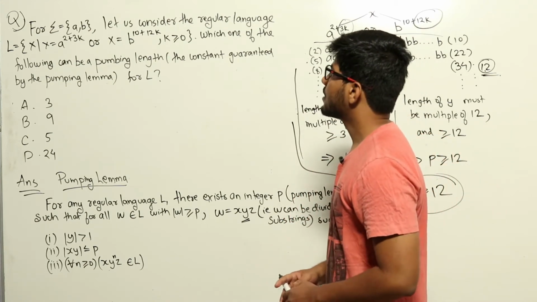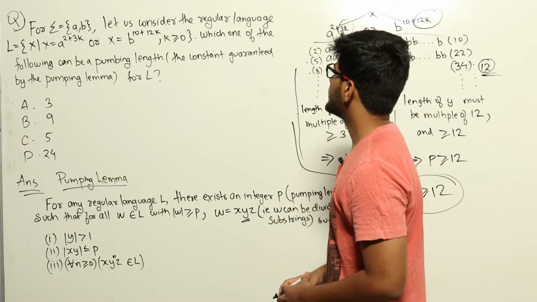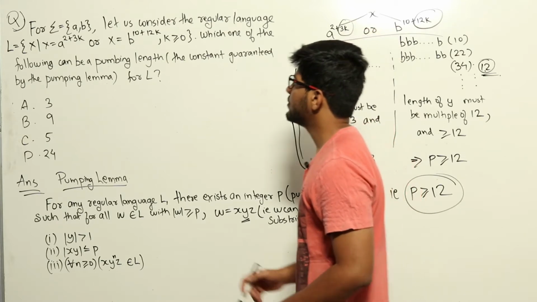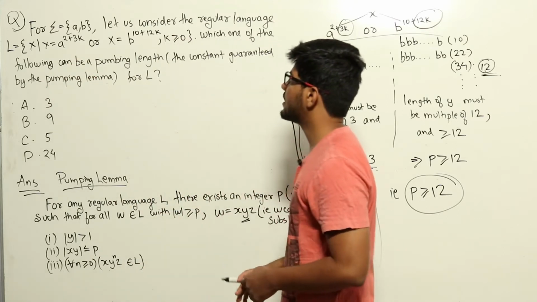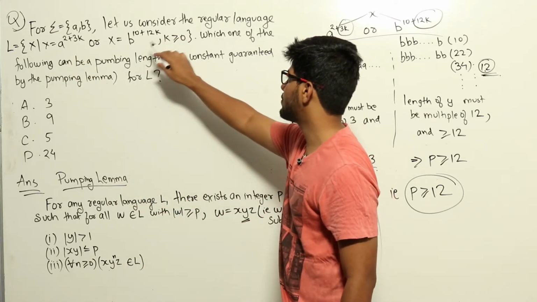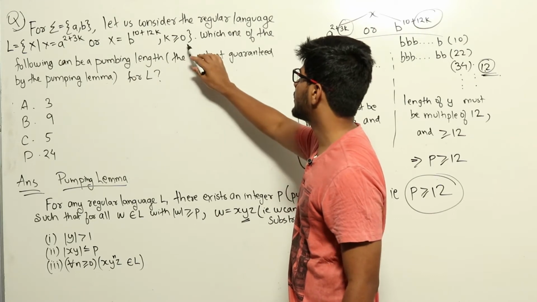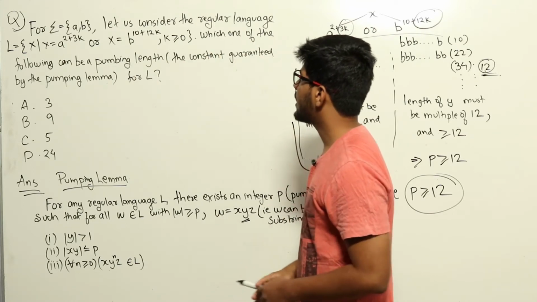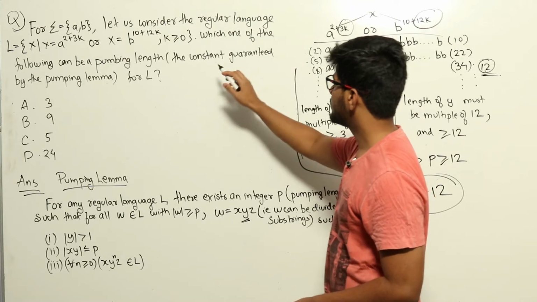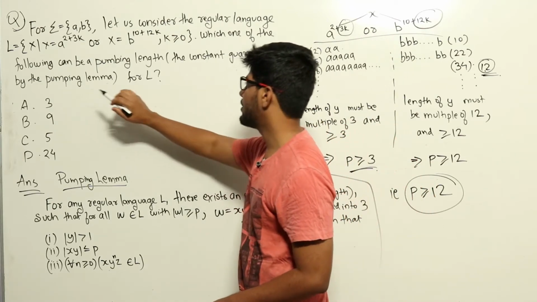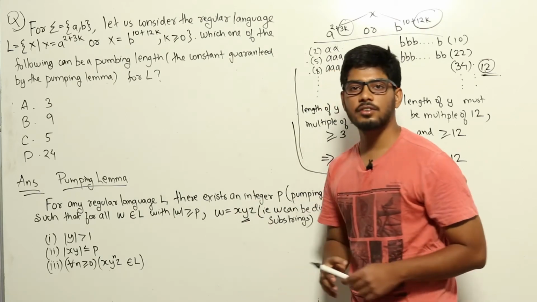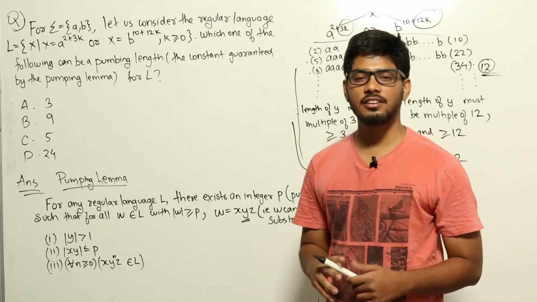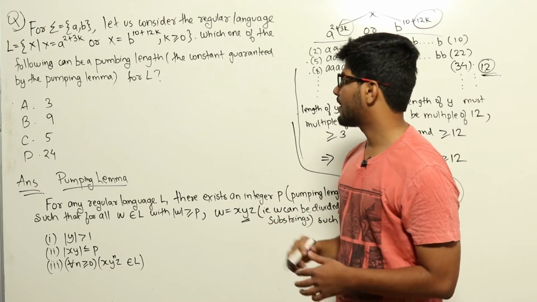For Sigma equal to {a, b}, let us consider the regular language L equal to the set of all strings x such that x equals a^(2+3k) or x equals b^(10+12k), such that k is greater than or equal to 0. Which one of the following can be a pumping length for L, that is, the constant guaranteed by the pumping lemma for the language L? Four options are given here.